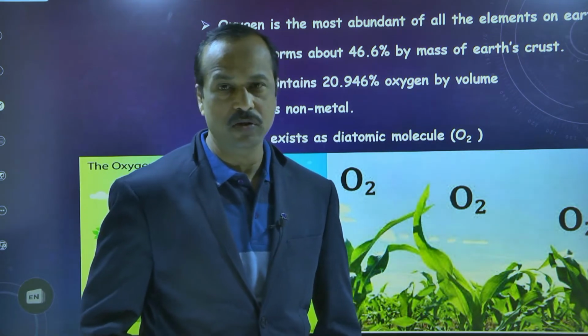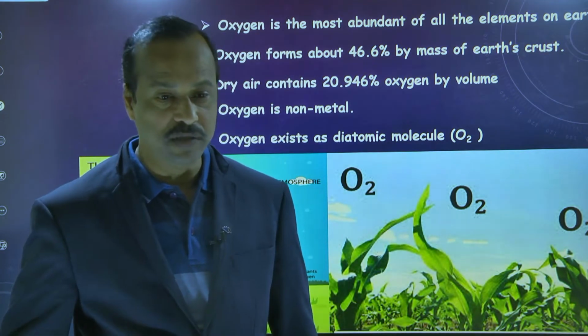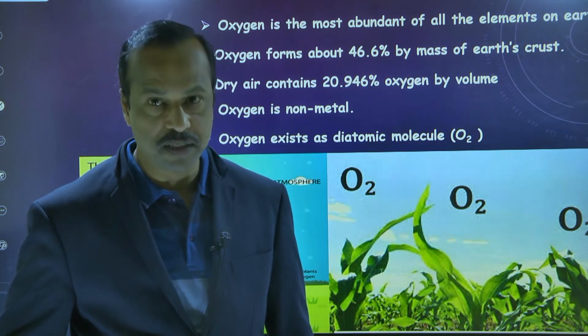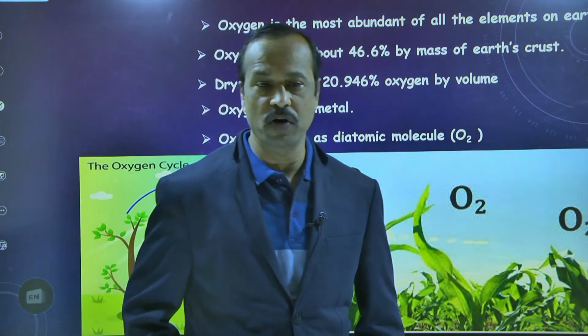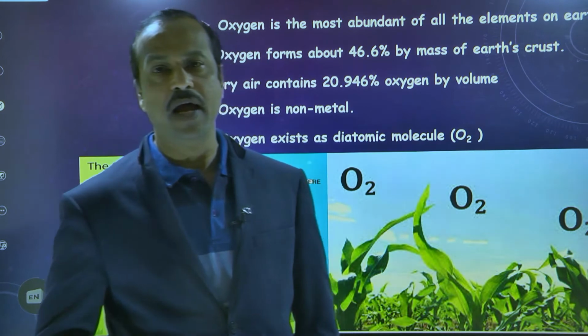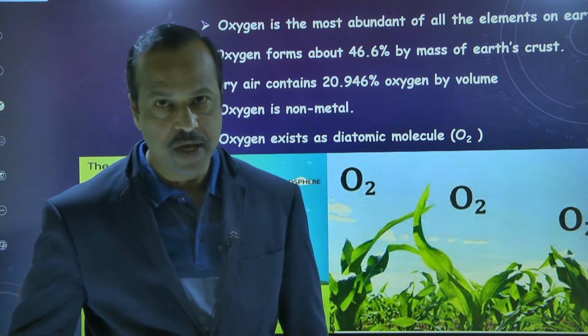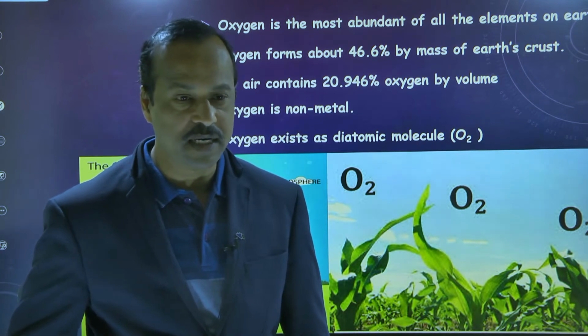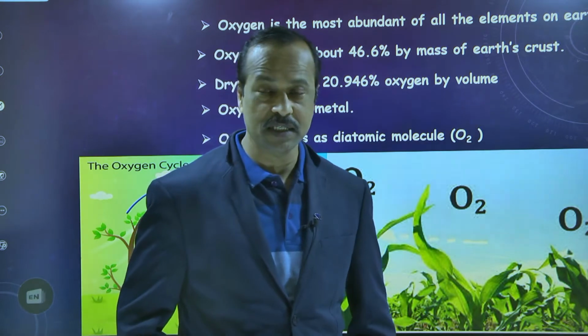Nearly 78% of nitrogen is present in the atmosphere, and 21% of oxygen is present. And the remaining 1% other gases are present in the atmosphere, right? And in the previous class we discussed the major component of the atmosphere, that is nitrogen.